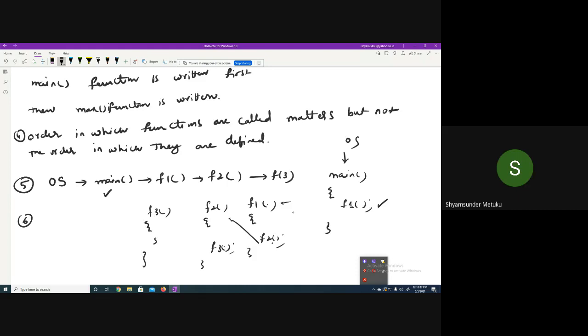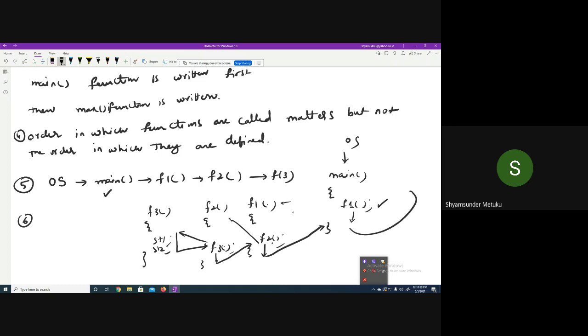Maybe some statements are there here, statement 1, statement 2, like that. There are no more function calls in F3. After executing F3, the control will jump back to here. Yes or no? Yes, sir. It is something like this. Again, it will complete here, it will go back. It will complete here, it will go back. It will complete here, it will go back. Means the OS will take care.